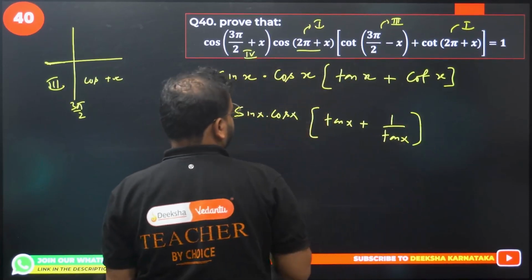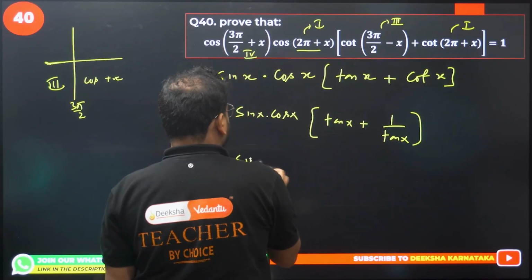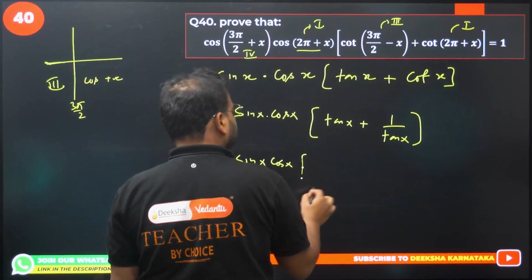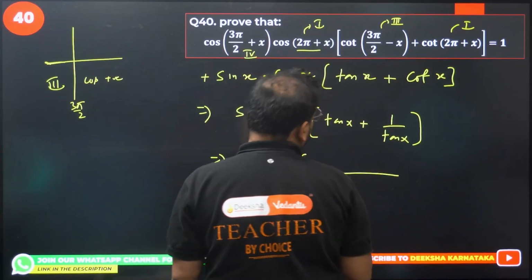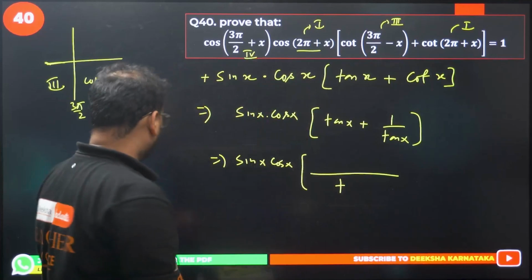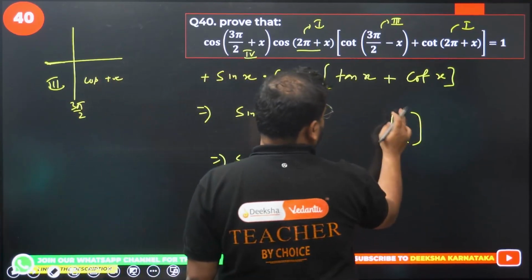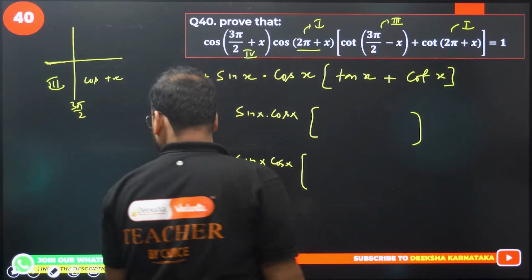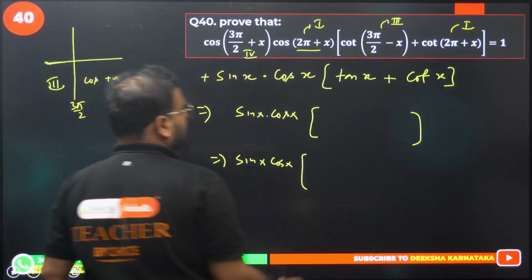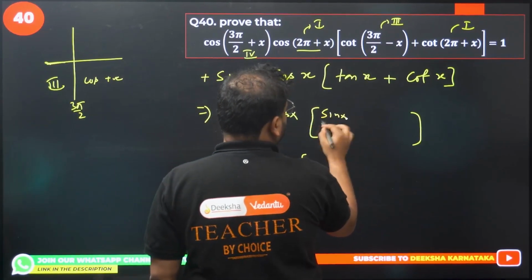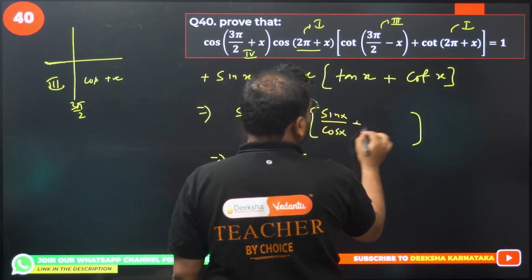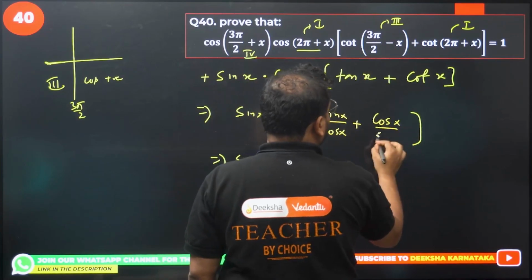What I get now? Have a look. Sin x, cos x. I'm getting here, I could have done that also, right? Not required to do all of this. Excuse me, sir. Why to do all of this? We have outside sine and cos, no? Right here, sine cos. Sin x cos x plus cos x by sin x.